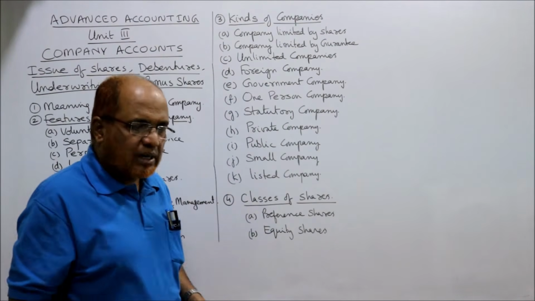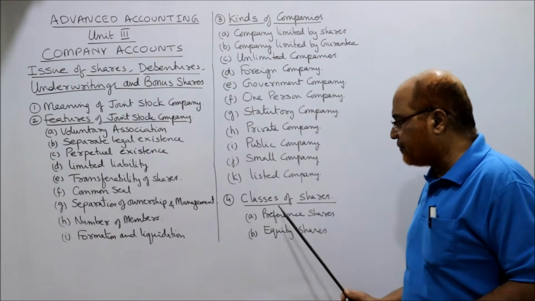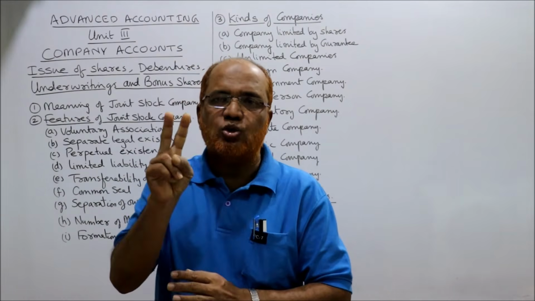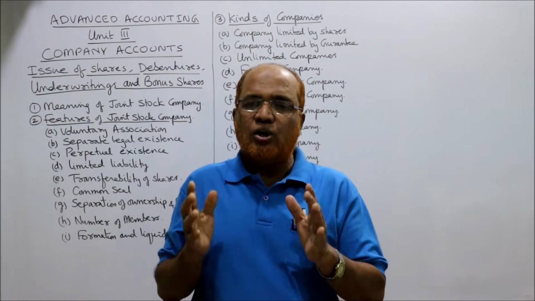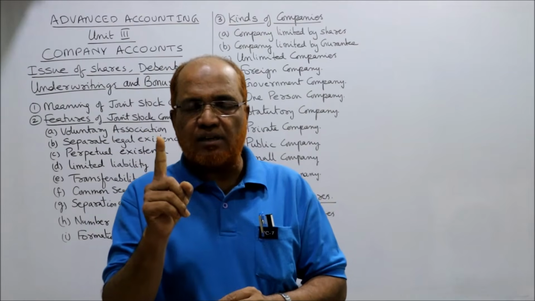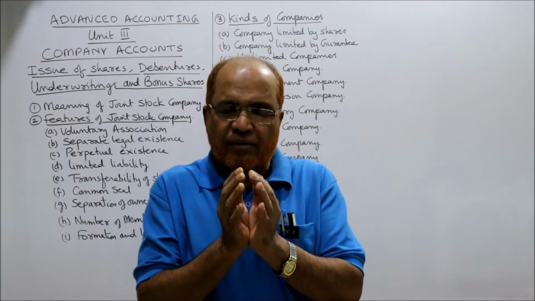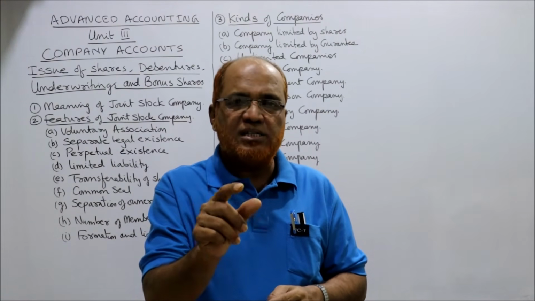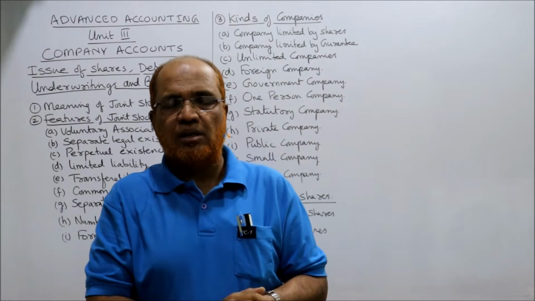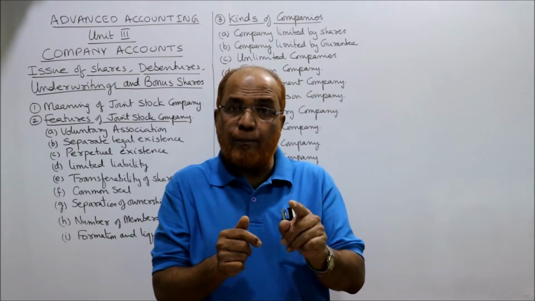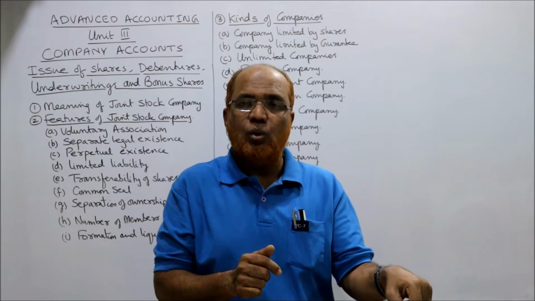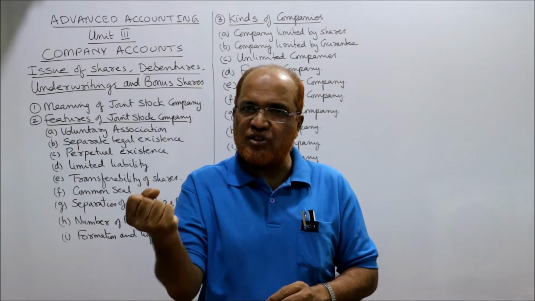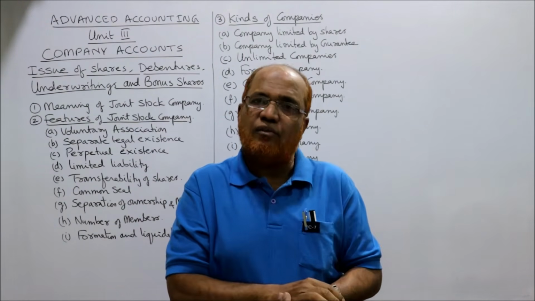Now, according to Companies Act, two types of shares are there. That is preference shares and equity shares. The preference shares are those shares which carry two preferential rights. The first right is the preference shareholders will get a fixed rate of dividend before any dividend is paid to equity shareholders. कंपनी जब भी डिविडेंड पे करना है पहले प्रेफरेंस शेयर होल्डर्स को पे करना, उसके बाद पैसा बचा तो इक्विटी को जाएगा वरना नहीं जाएगा. तो प्रेफरेंस शेयर होल्डर्स will have a preferential right to get a fixed rate of dividend.